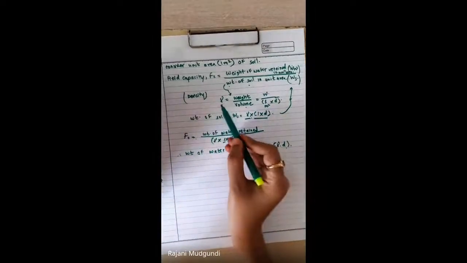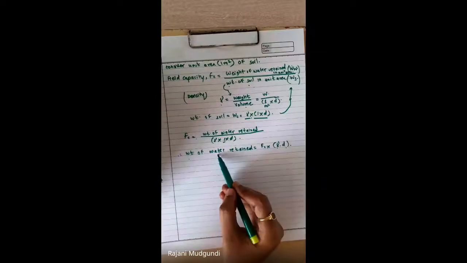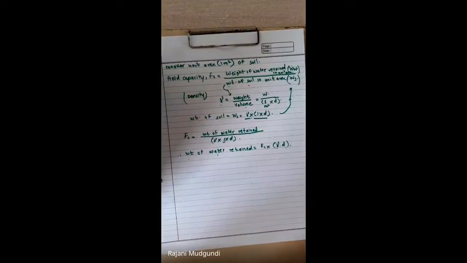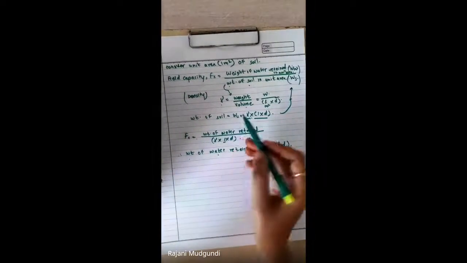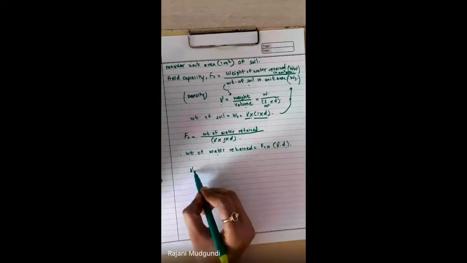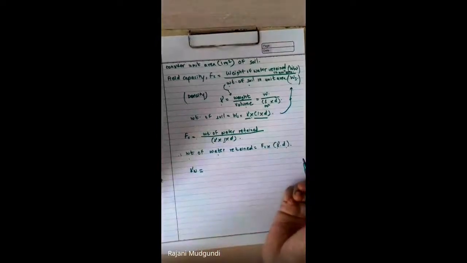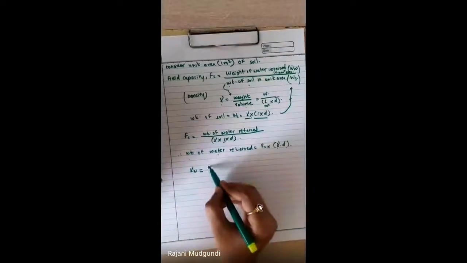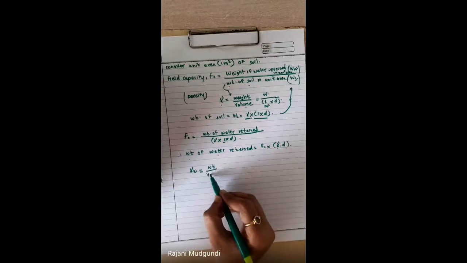Now again, the same formula we can apply for converting weight of water to the depth, or rather the volume, of water by using the concept of gamma itself. Say density or unit weight of water, what can we write? Again the same formula, weight by volume.